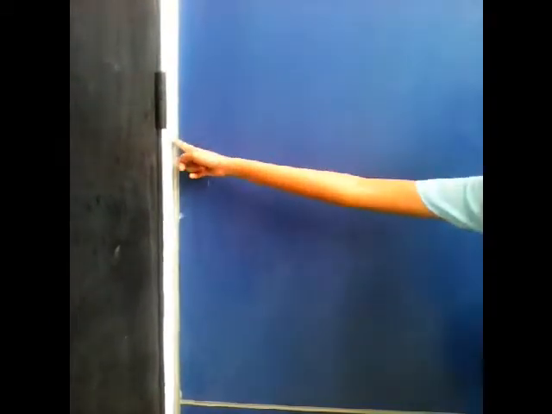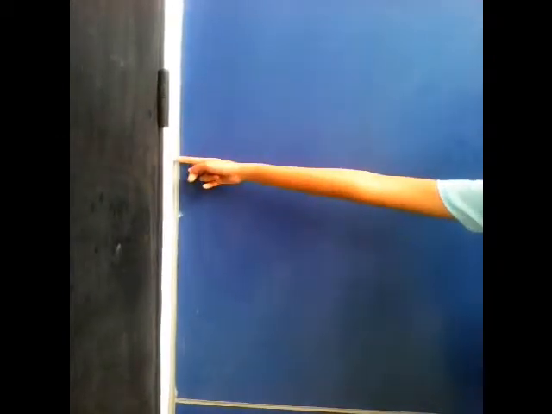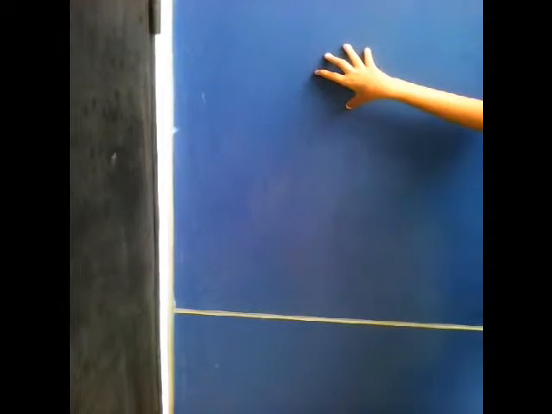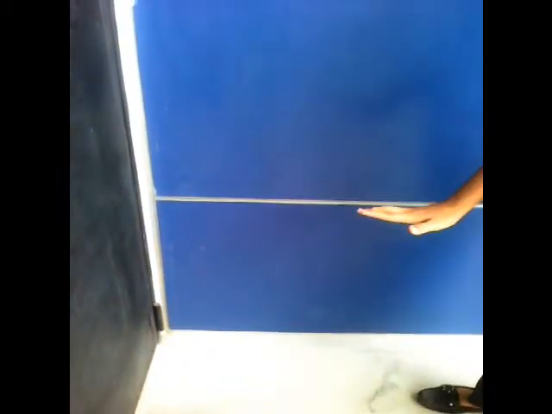Theorem 18 states that if a plane is perpendicular to each of two planes, then it is perpendicular to their line of intersection. I have these two walls here, which are the planes, and they meet in a line, which is their line of intersection. And if this floor is perpendicular to these two walls, then this floor is also perpendicular to the line of intersection.